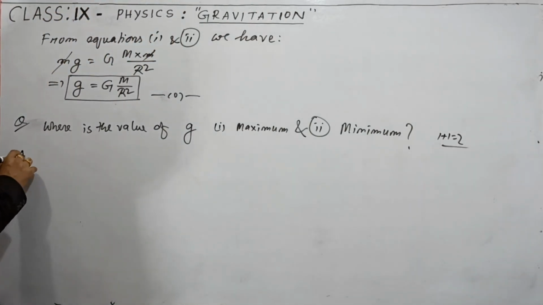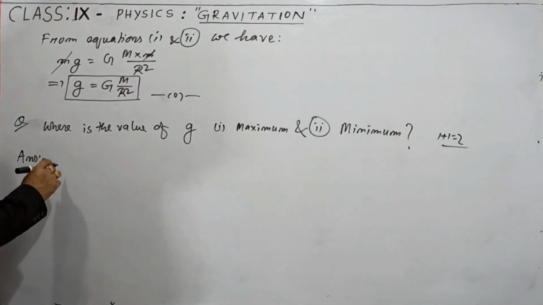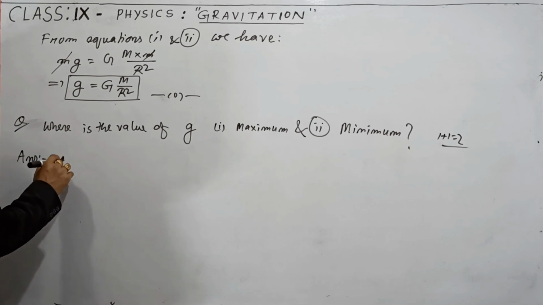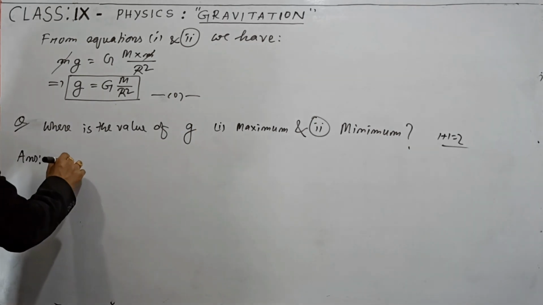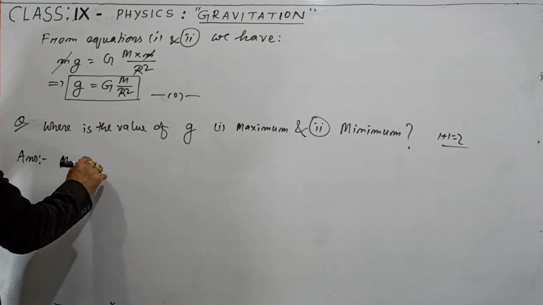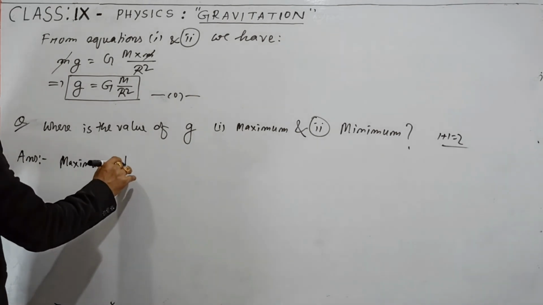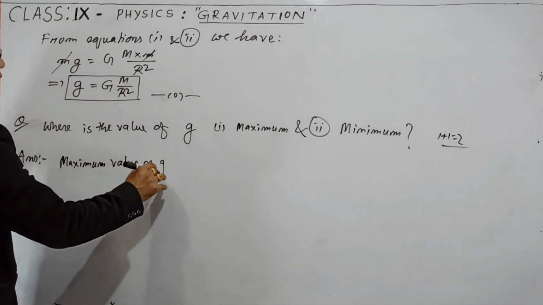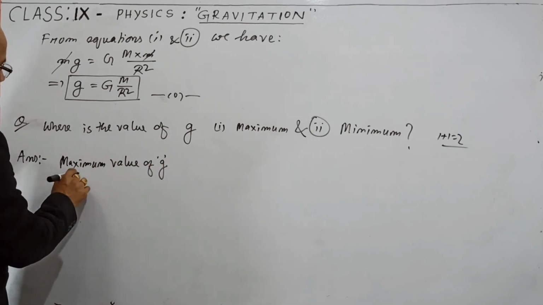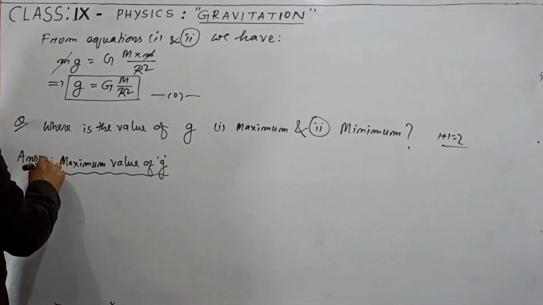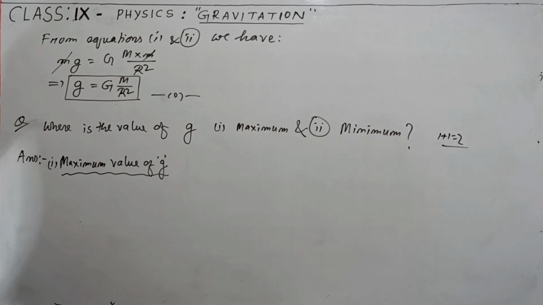Answer is, maximum value of g. The value of g is maximum on the surface of the earth.